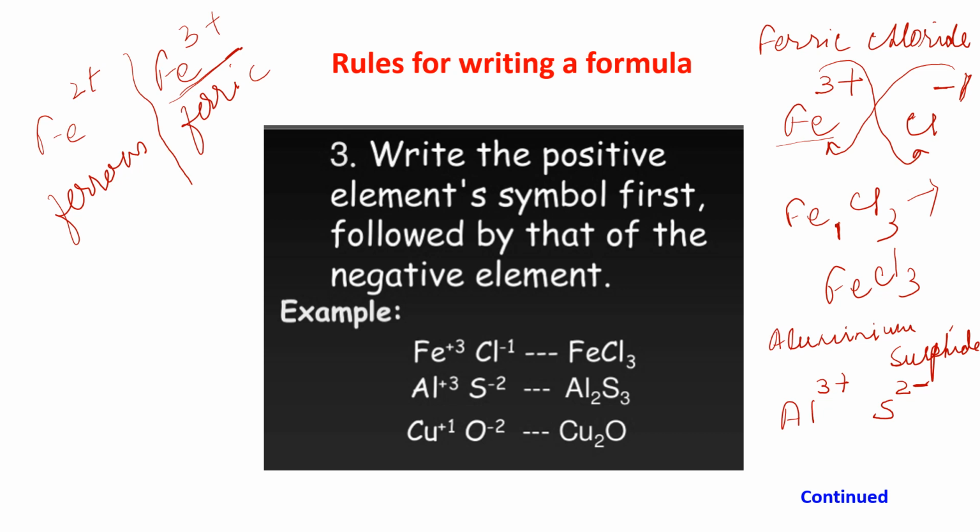Then you have to crisscross. See here, after crisscrossing what are we getting? Al2 will come here and S3 will come here. Al2S3. See, I have got the formula here. This is aluminium sulfide. And see, this is ferric chloride, the formula is FeCl3. Similarly, copper oxide, Cu2O.